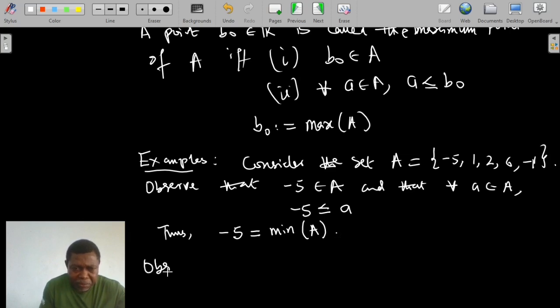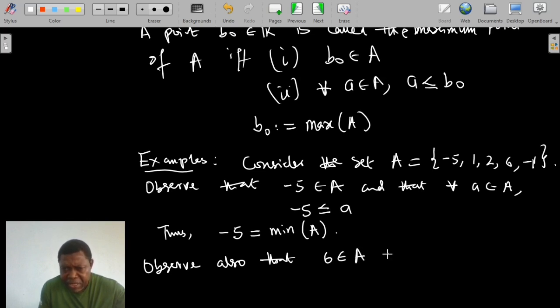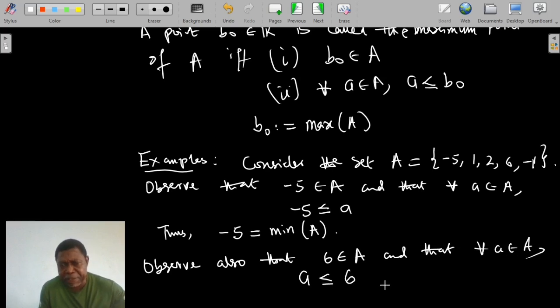Observe also that the number 6 belongs to A, and that for any A we pick in A, that A we picked is less than or equal to 6.